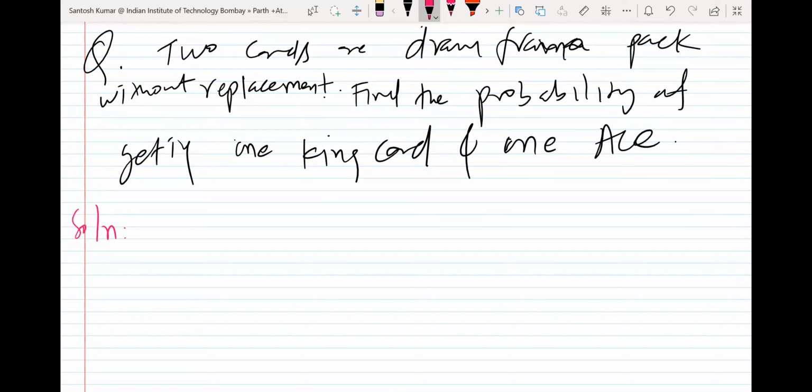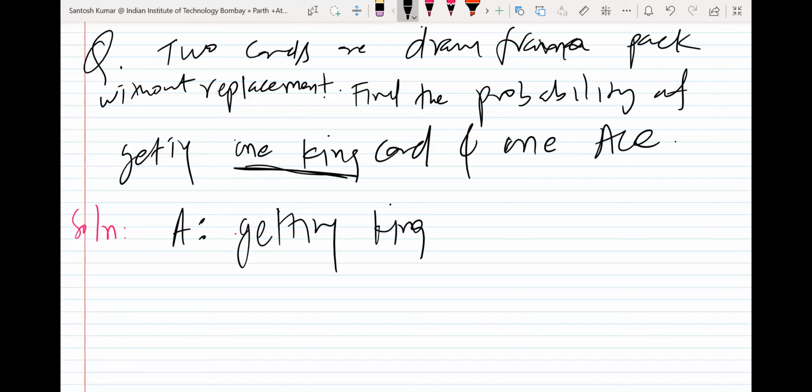So see, one way is, two cards are drawn from a pack without replacement. Two cards drawn. So you can see the situation like one by one you can take. Suppose I take event A as getting a king card, or B you can take getting an ace.